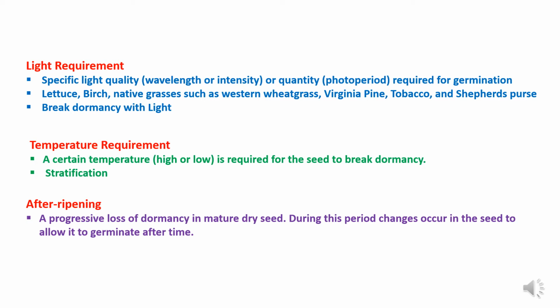There will be a temperature requirement also. A certain temperature, high or low, is required for the breakup of dormancy in seeds, and the stratification method is also used. After ripening, there will be progressive loss of dormancy in mature dry seed. During this period, changes occur in the seed to allow it to germinate after time.